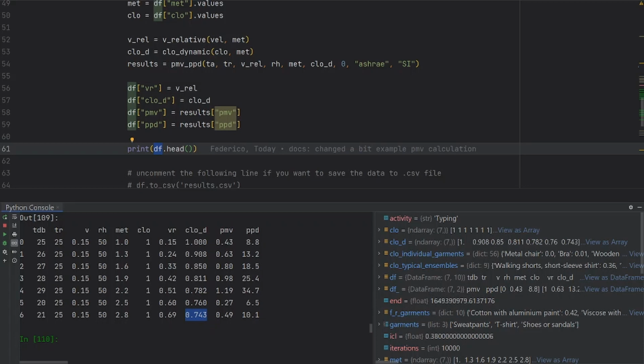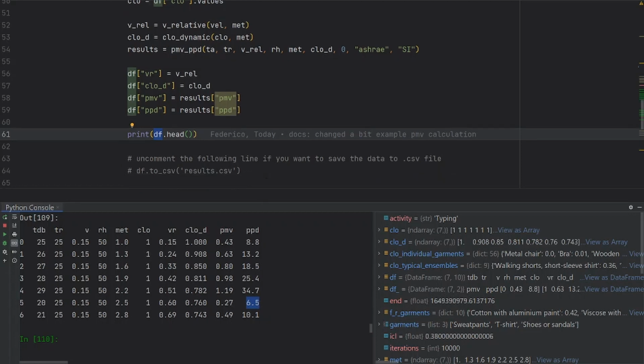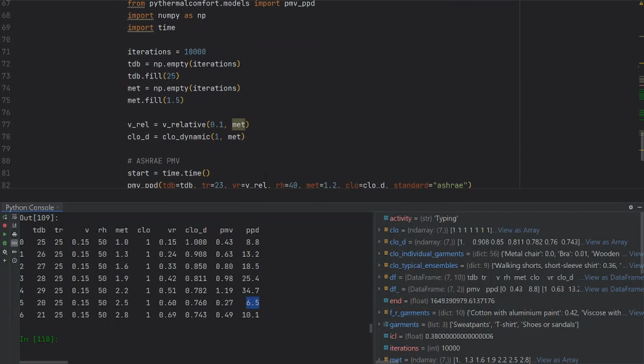Of course, even if you have a PMV equal to 0, which here in this case we just have this one that is close to 0, we can see that we can never reach a predicted percentage of dissatisfied which is also equal to 0. So there will always be someone in the room or in the space that is dissatisfied with the thermal environment. That's kind of a fact that we cannot do anything about.